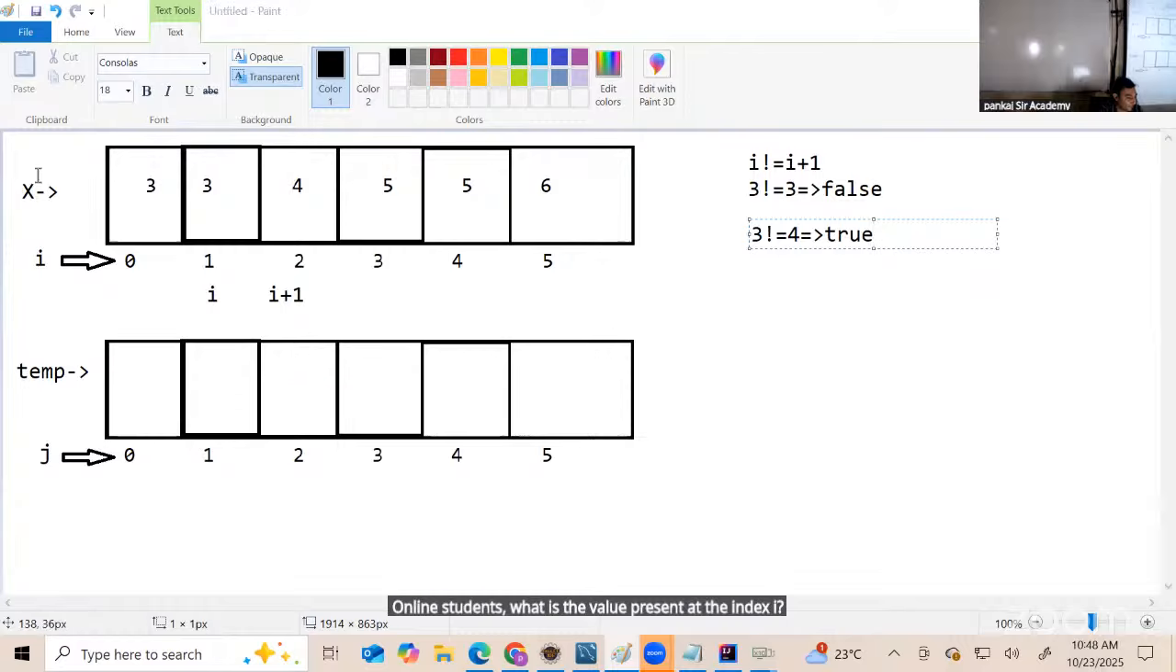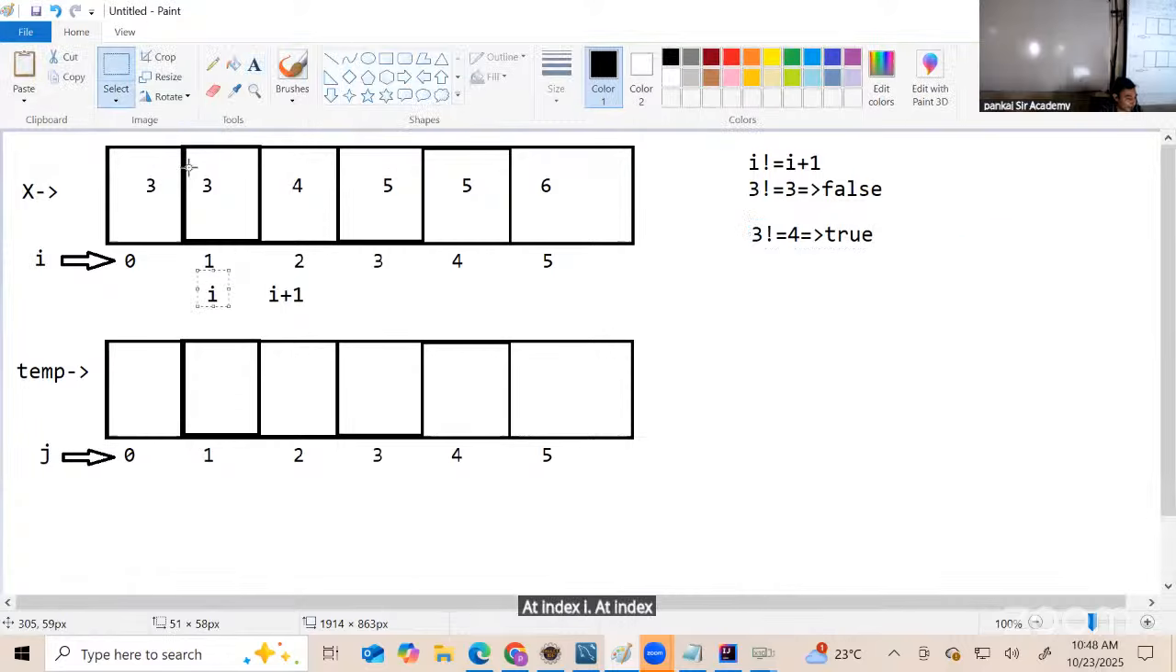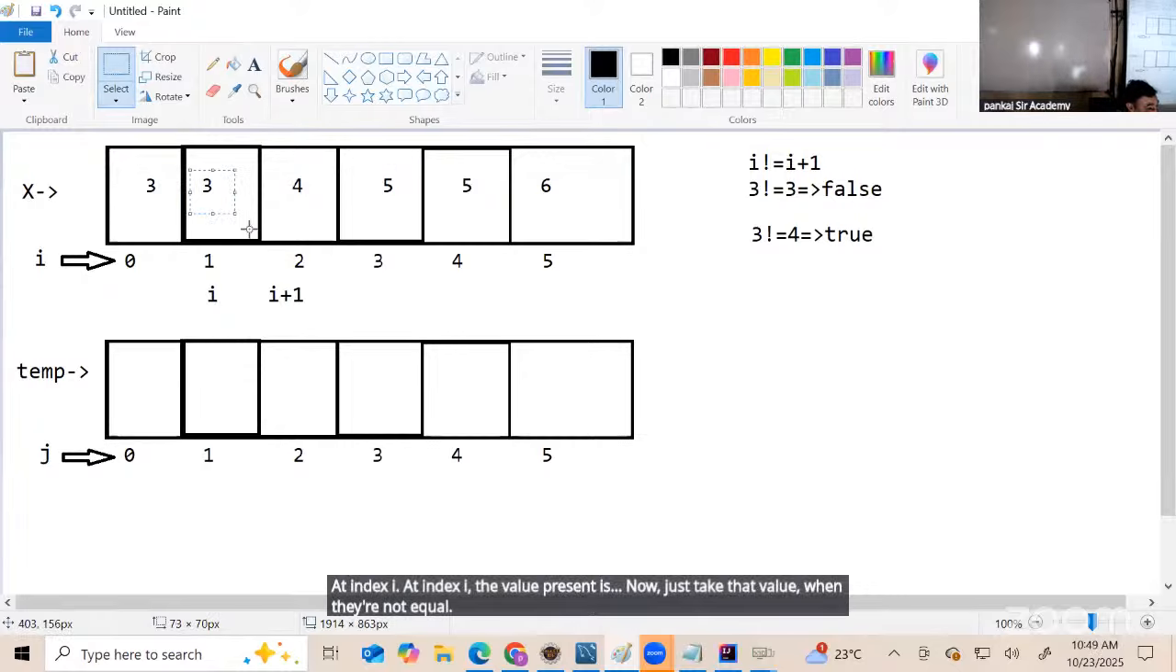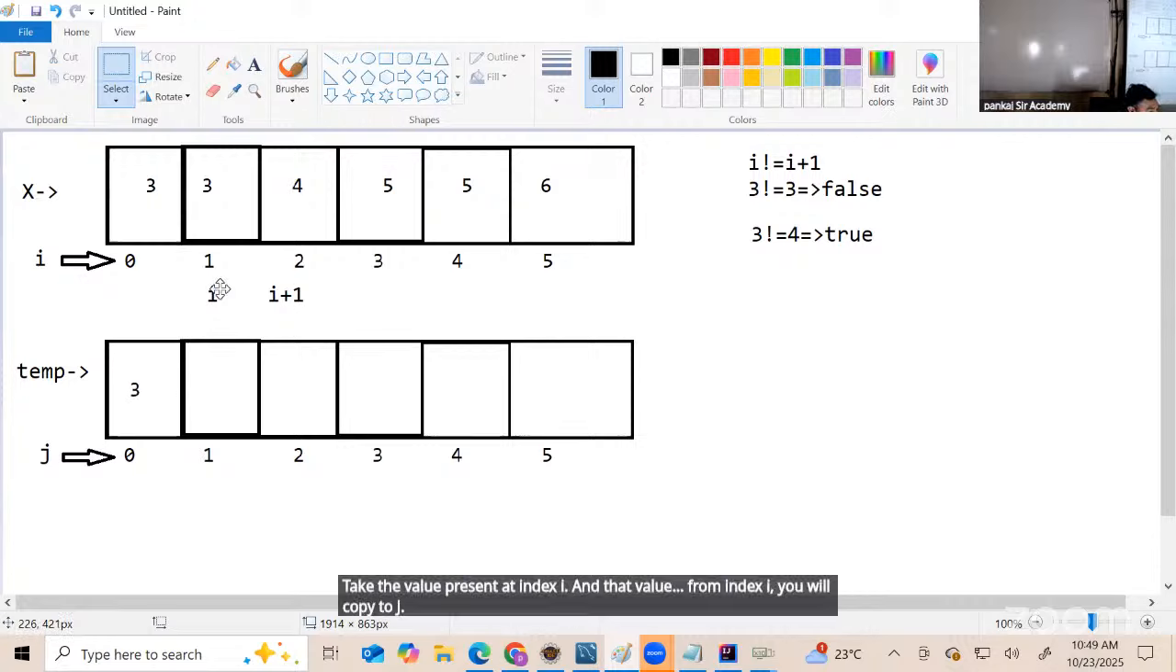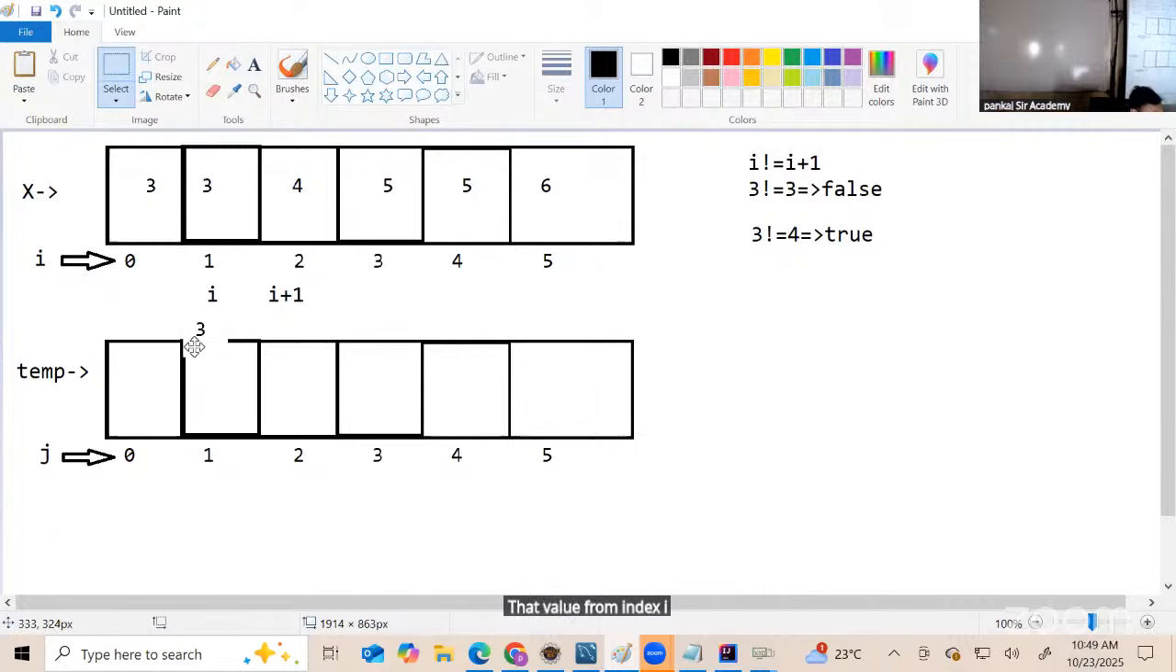At index I, the value present is, now just take that value when they're not equal, take the value present at index I and that value from index I you will copy to J. That value from index I you will copy to index J of temp. And once you copy, increment the value of J by 1. What are the steps we took here? When they're not equal, take the value from index I of X array and copy that to J of temp array and increment J by 1.